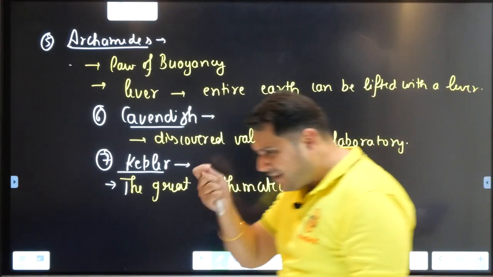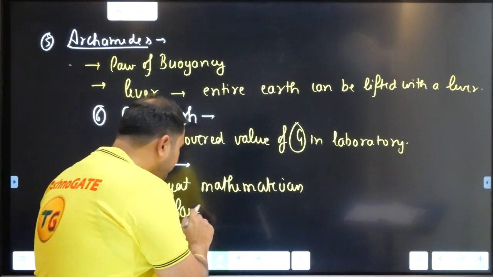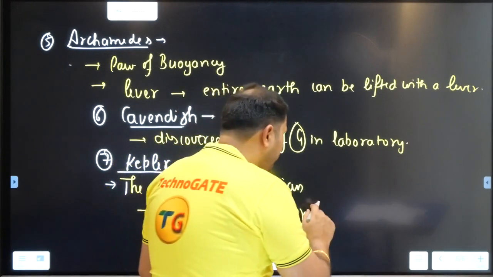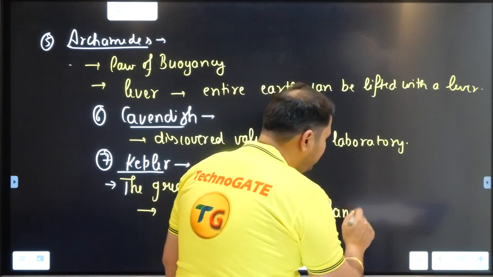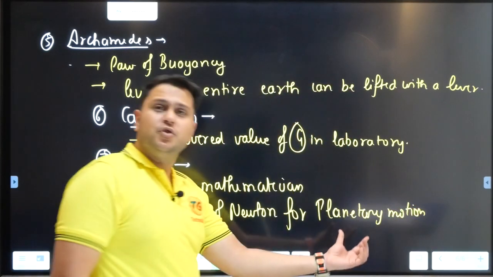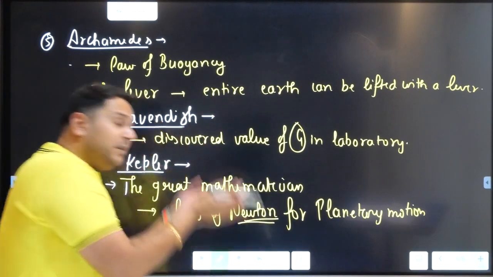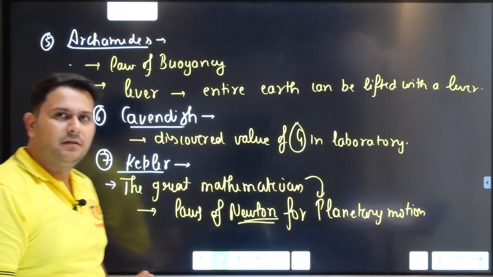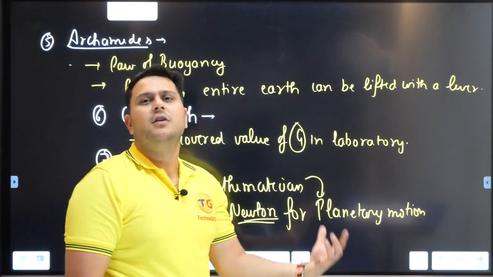The basic example of it, I'll give you an example. Laws of Newton for planetary motion. The studies were given by whom? The Newton. But the basis of it, the mathematics of it, came from the great Kepler, right? So he was the great mathematician who laid the foundation for the several studies.